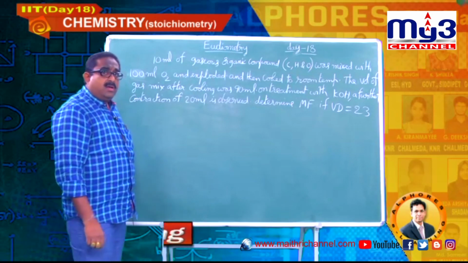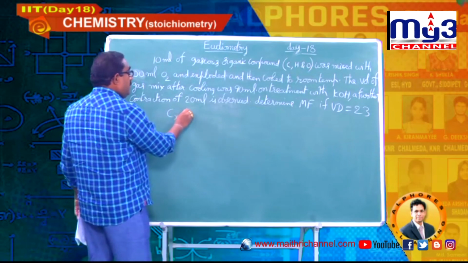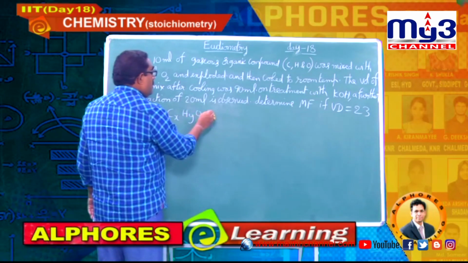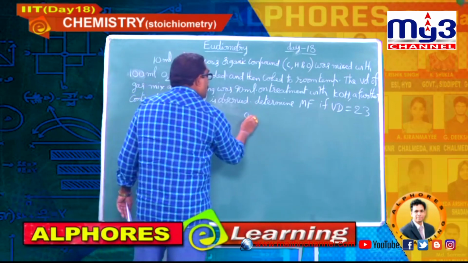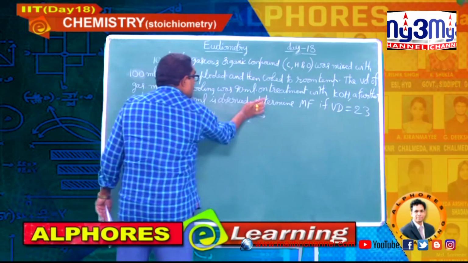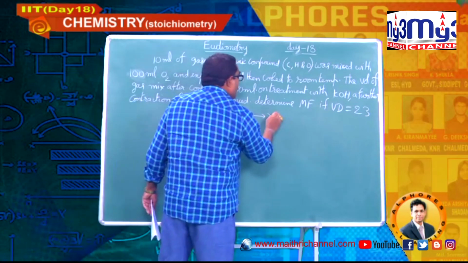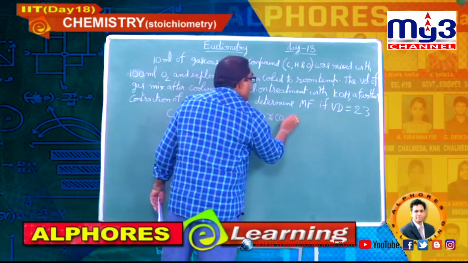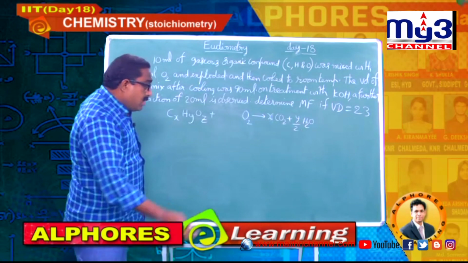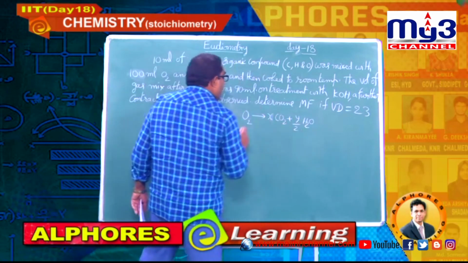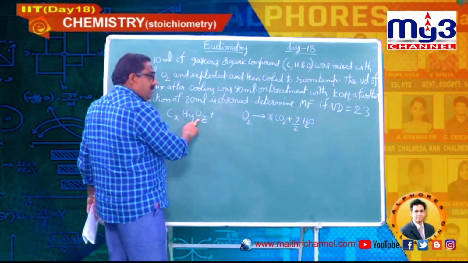So, first of all, we should write the balanced chemical equation: CxHyOz plus O2 gives rise to xCO2 plus y by 2 H2O. Now count the oxygens: 2x plus y by 2 minus z.